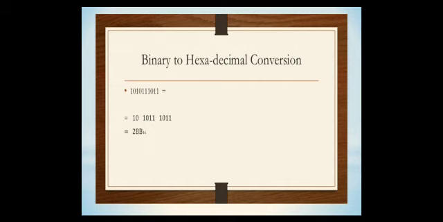Here 1011 is nothing but 11, so 11 we write like B. 10 is 2. So the base of this resultant is hexa. This is the way I am converting binary to hexa.